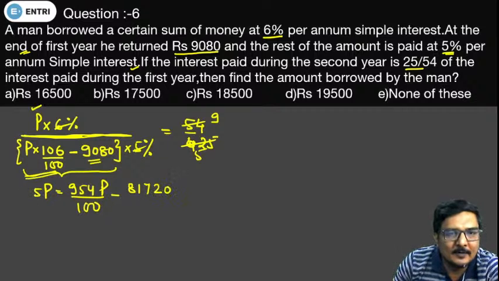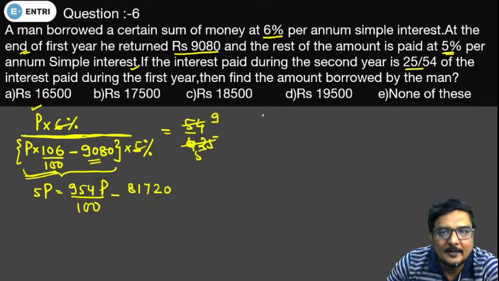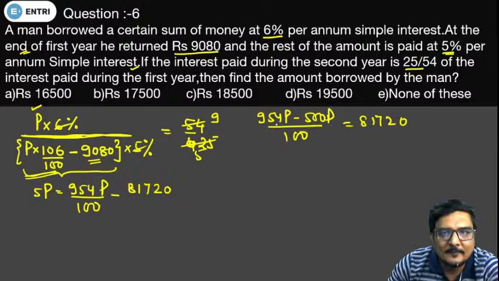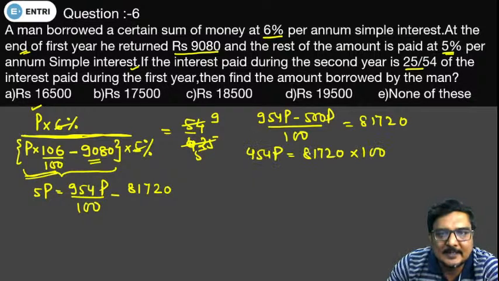So moving here, this comes out to be 954p minus 500p upon 100 is equal to 81720. So we will be left with 454p, and this will be 81720 into 100, and this will cancel out with 180. So the principal will come out to be 18,000.